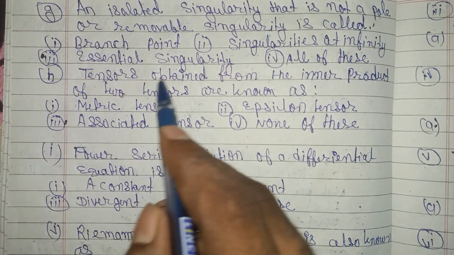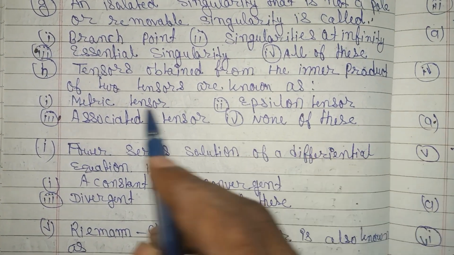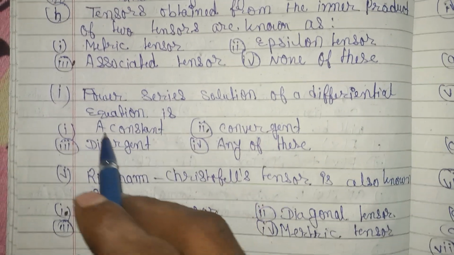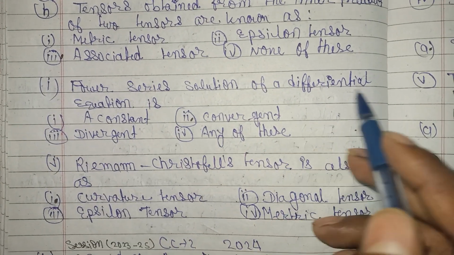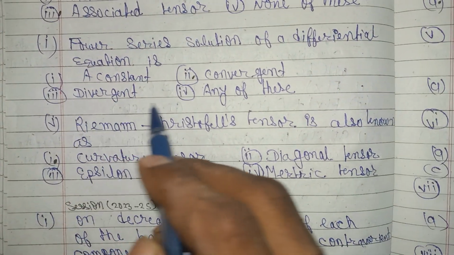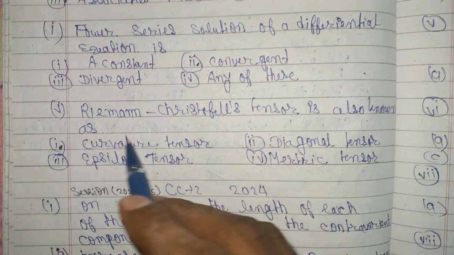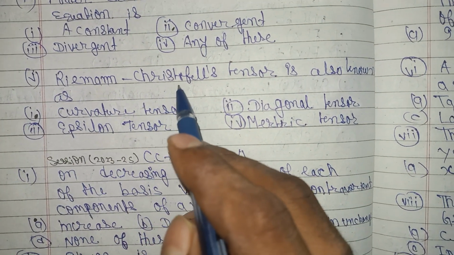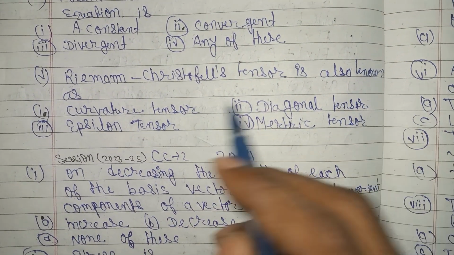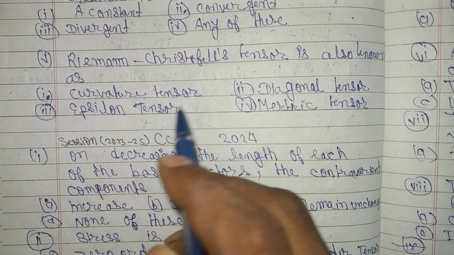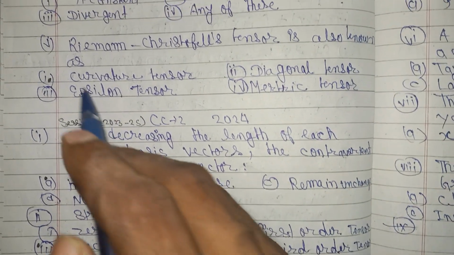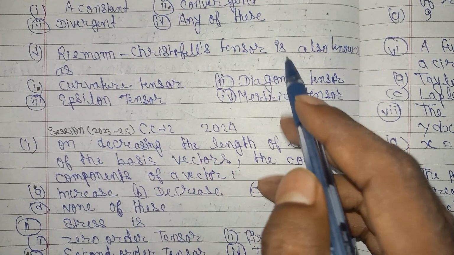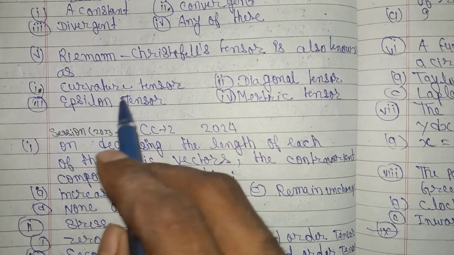Question number H. The tensor obtained from the inner product of two tensors is known as an associate tensor. Question number I. Fourier series solution of a differential equation is convergent. Question number J. The Riemann-Christoffel tensor is always known as the curvature tensor.